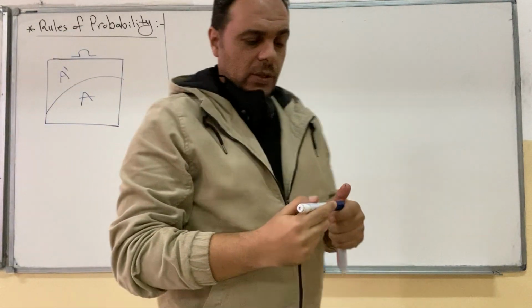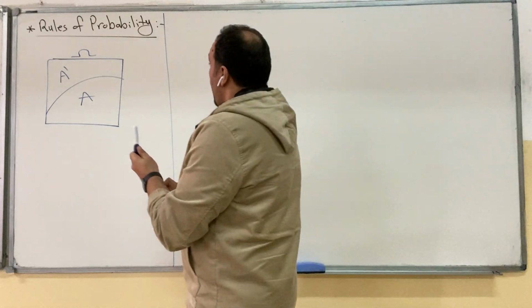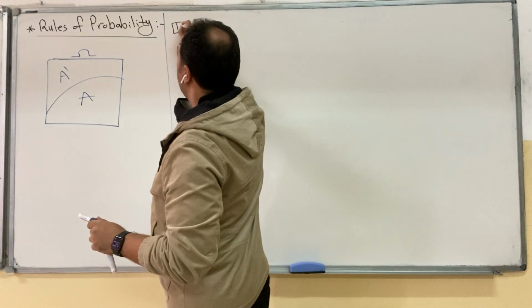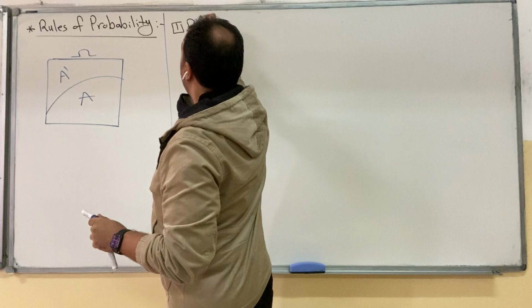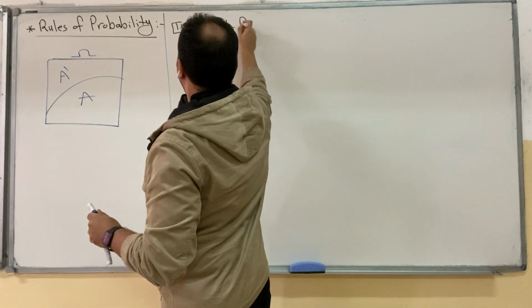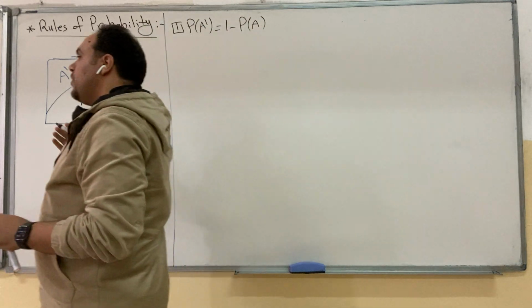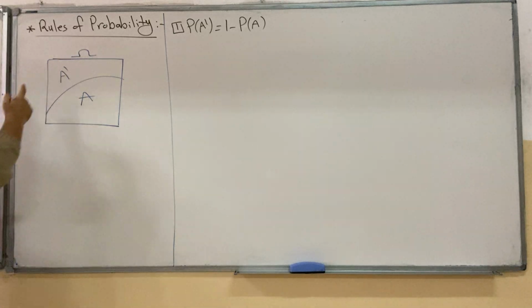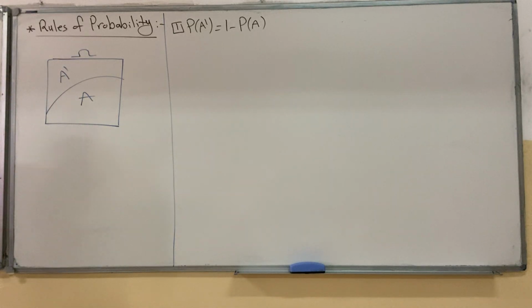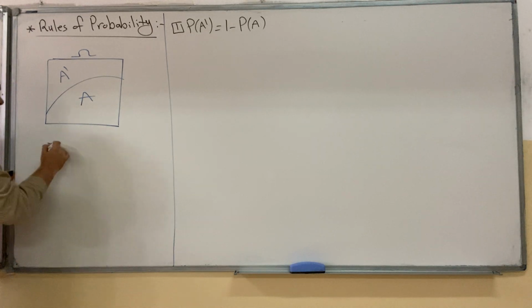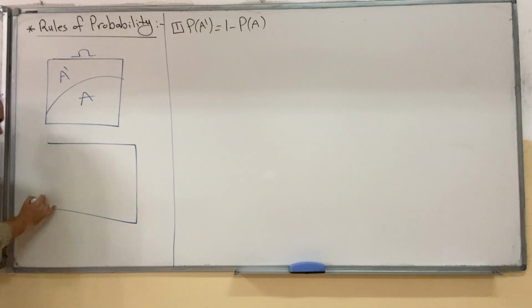مجموع البروبابيلتيز دائما واحد لـ A و A complement. فأول رول اللي بنستنتجه، رول نمبر 1، إنه probability of A complement is 1 minus probability of A. Or probability of A plus probability of A complement is equal to probability of omega which is equal to 1. هذا أول Venn diagram. ثاني Venn diagram بدي ينحفر بالذاكرة عندكم، هذا الأهم.